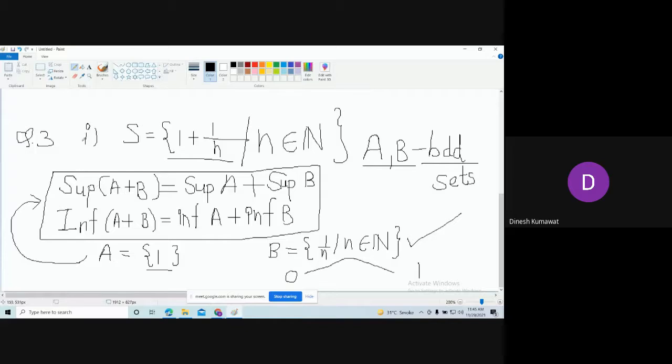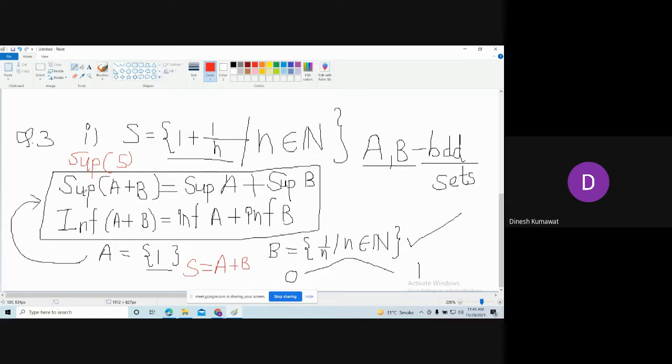Remember, our aim is to calculate the supremum of S. If you observe, S is nothing but the addition of A plus B. So if I want to find the supremum and infimum of S, we can apply this result.